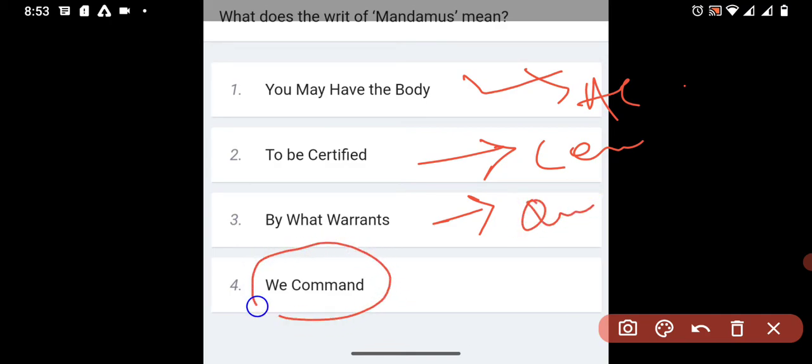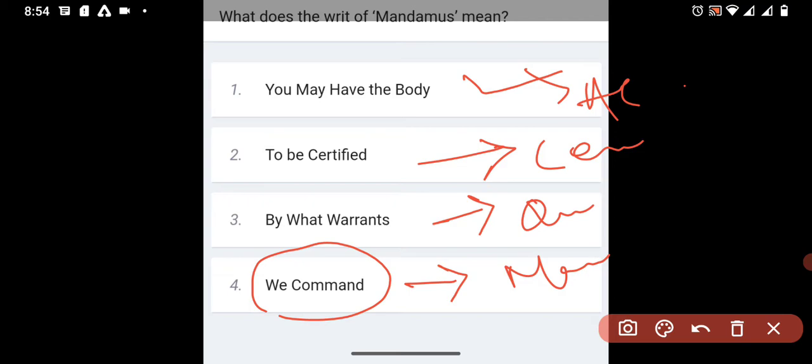And "we command" is related to mandamus. You may ask what is related to prohibition. Prohibition is related to excess of jurisdiction. In case of excess of jurisdiction we use certiorari, and in case of prohibition, the higher court prohibits the lower court from taking a step, telling them not to exceed their jurisdiction.